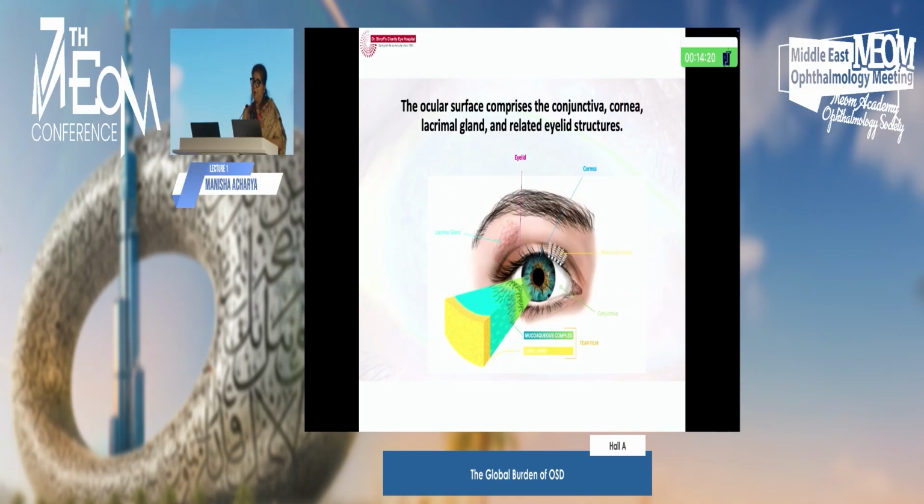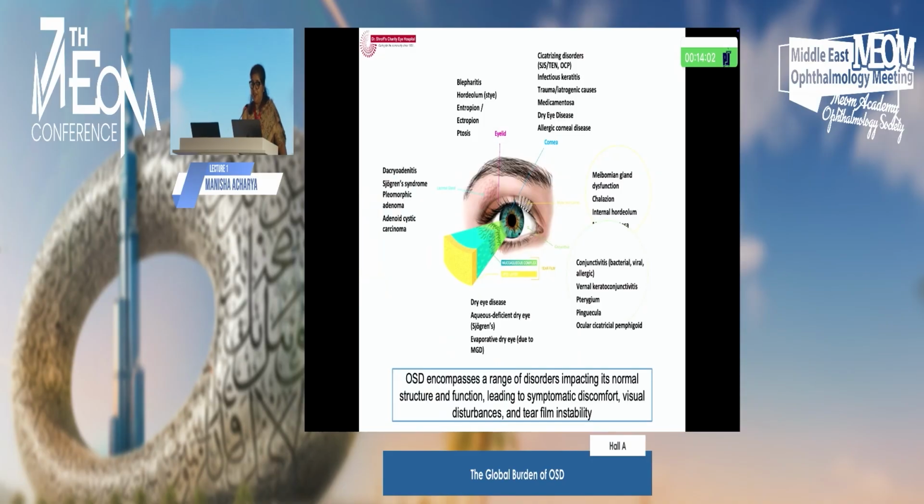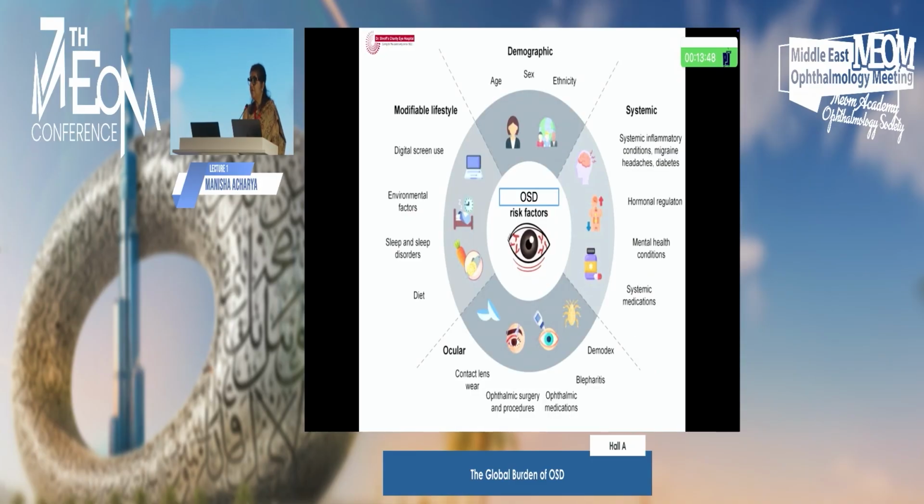So the global burden of OST, and as has just been discussed, the ocular surface comprises the conjunctiva, cornea, lacrimal gland, and the related eyelid structures. My previous speakers have given detail on that, so I'll not go into that. But what I would like to say is that OST is not just a disease, but a spectrum of diseases. It encompasses a large range of disorders impacting its normal structure and function, leading to symptomatic discomfort, visual disturbances, and tear film instability.